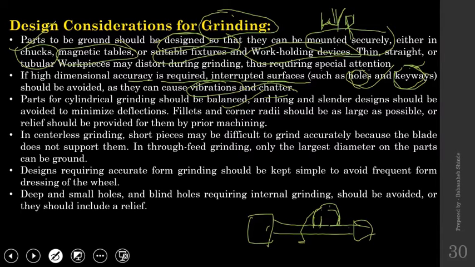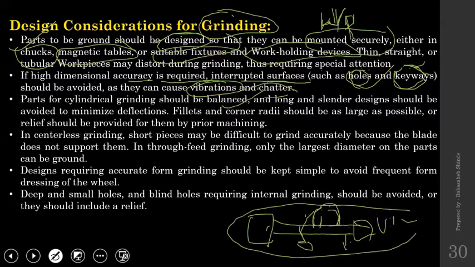If this workpiece is not balanced, when it starts rotating, that is going to result in vibrations, or even in deflections of the machine parts. And if that occurs, the efficiency with which the workpiece should have been ground will fall drastically.